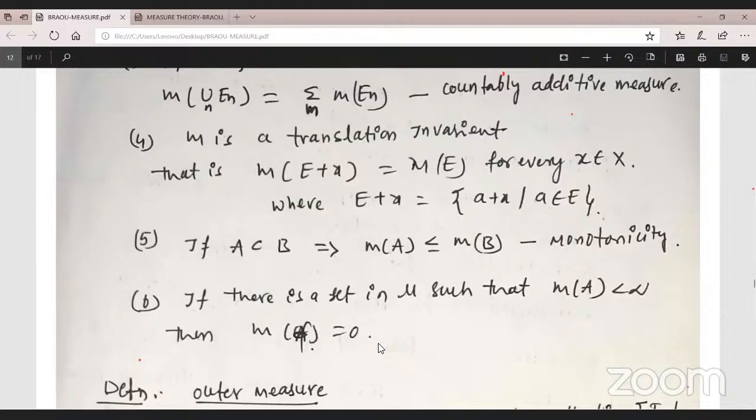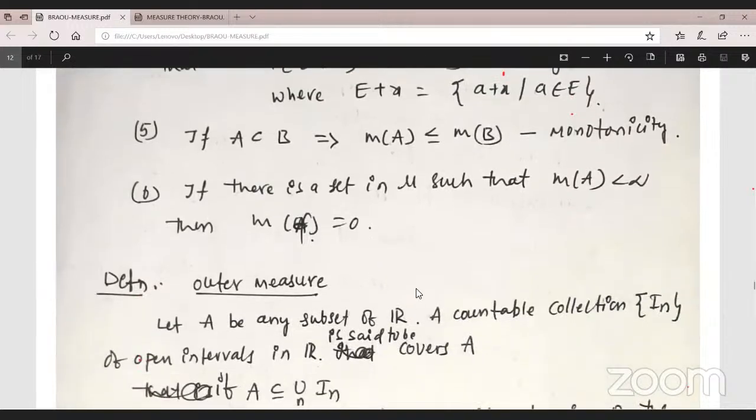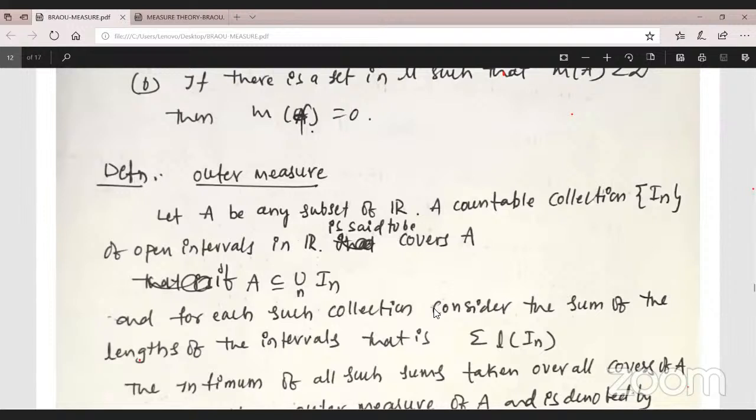And observe here the outer measure clearly. For any subset A of R, a countable collection of open intervals In in R is said to cover A. In a topological space, A covers B means, what is that? A is a subset of the countable union of In. This collection covers A.